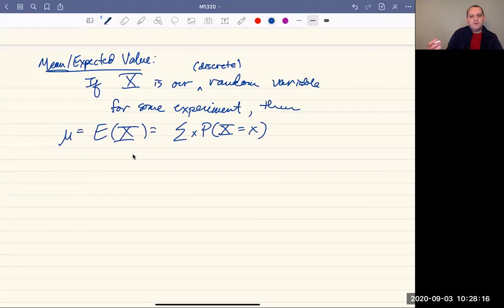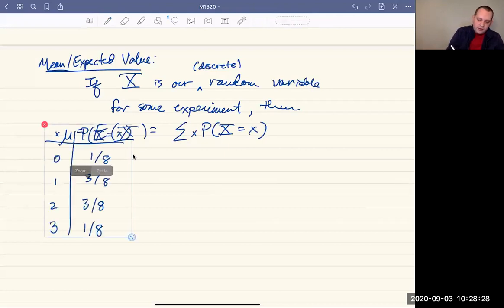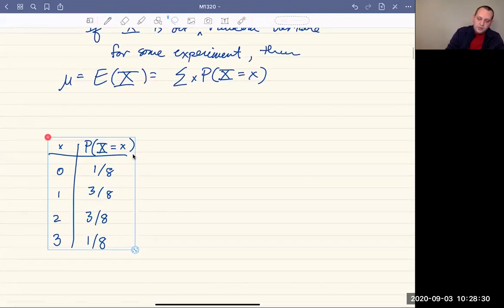Since it's a discrete random variable, we can add all these up no problem, since we can list all of them. There's some finite set of values here. So that's going to be our expected value. As a first example, let's go back and use our coin and dice example.